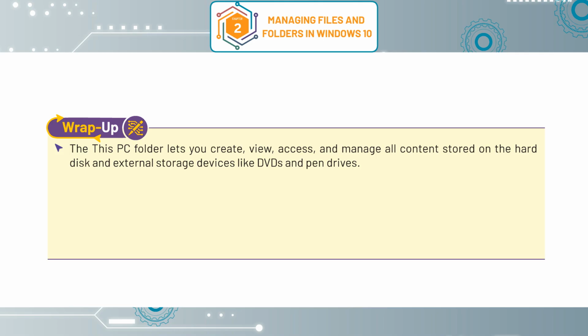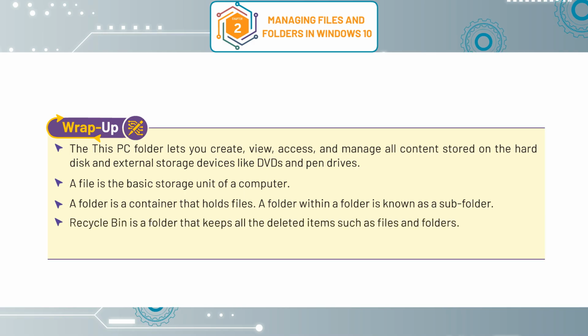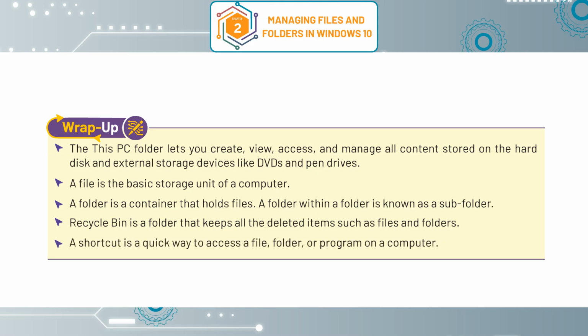This PC folder lets you create, view, access, and manage all content stored on the hard disk and external storage devices like DVDs and pen drives. A file is the basic storage unit of a computer. A folder is a container that holds files. A folder within a folder is known as a subfolder. Recycle bin is a folder that keeps all the deleted items such as files and folders. A shortcut is a quick way to access a file, folder, or program on a computer.